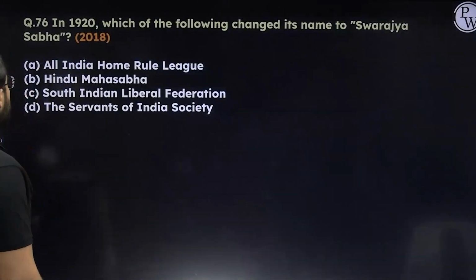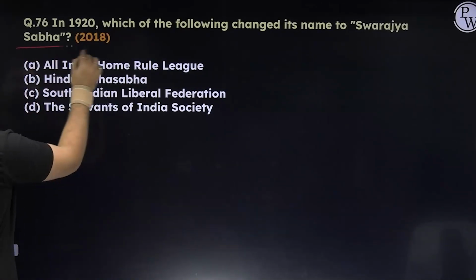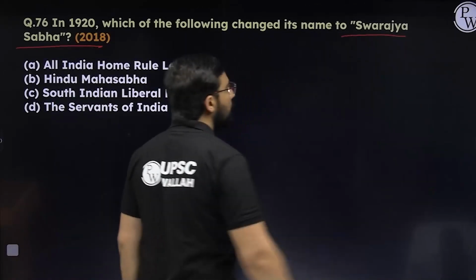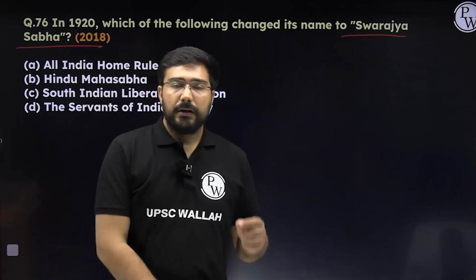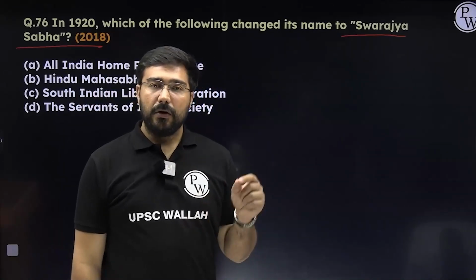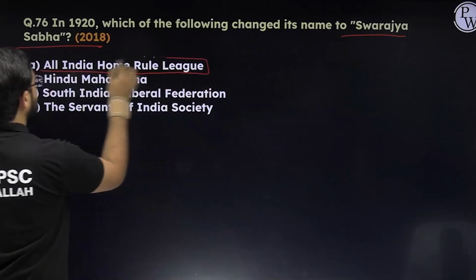Now the second phase of the national movement. In 1920, which of the following changed its name to Swarajya Sabha? So which of the following changed its name to Swarajya Sabha? In 1920, this change was done by Gandhiji. Gandhiji changed the organization, the All India Home Rule League.